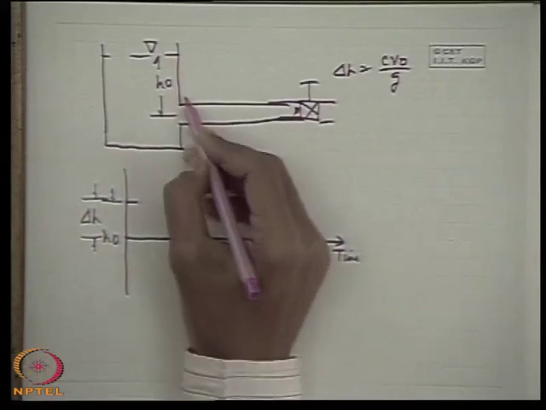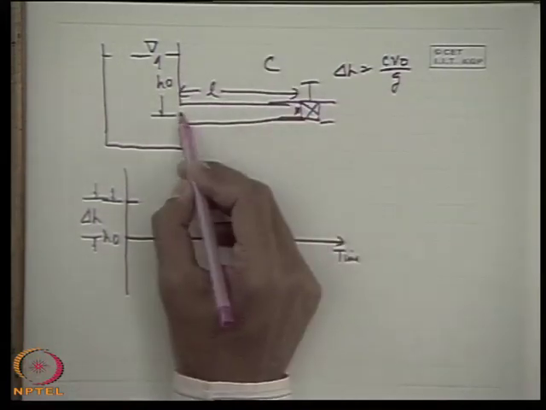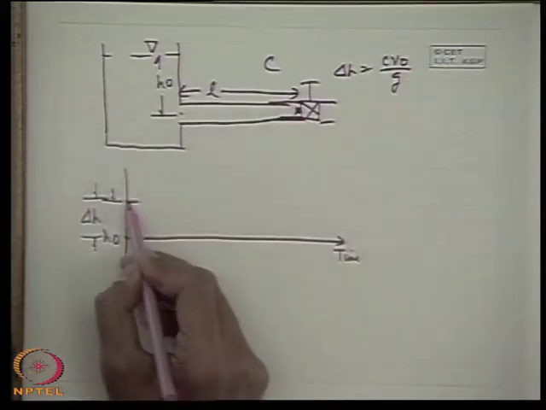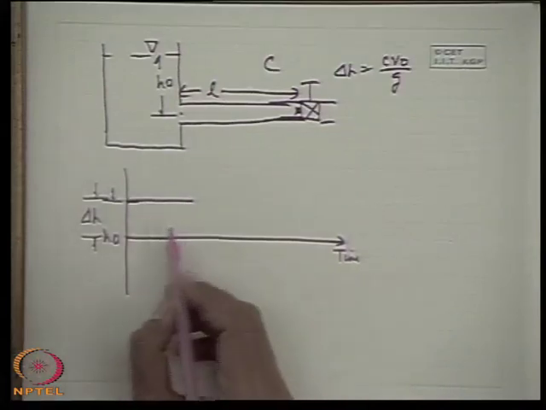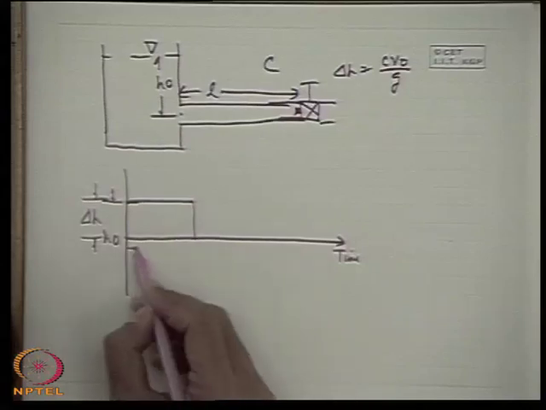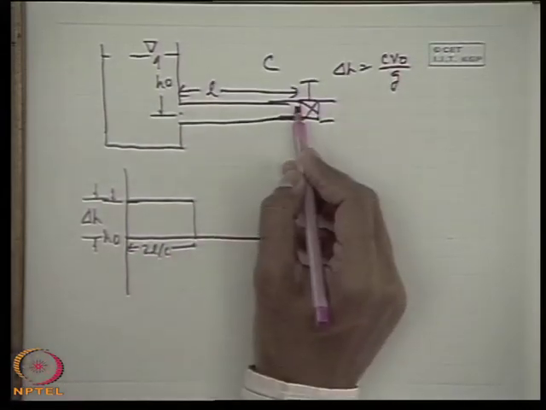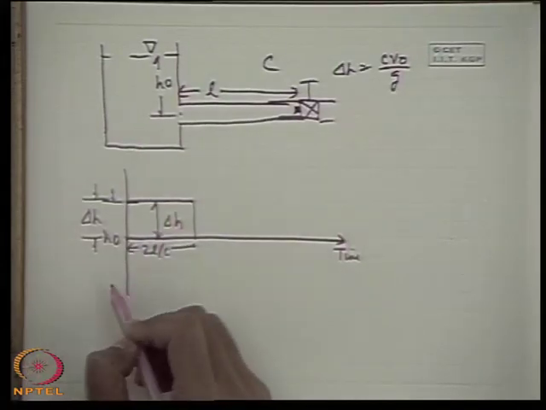This wave will move a distance L with velocity C, come here and then go back again, which would take 2L by C time, during which the pressure head will remain as H0 plus delta H. H0 is the initial head.